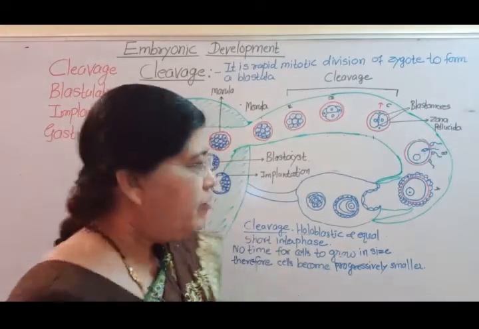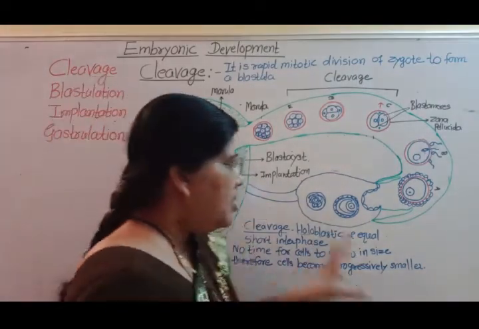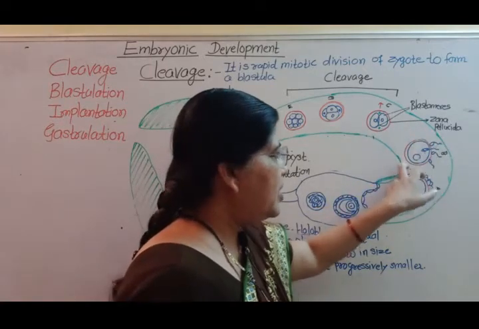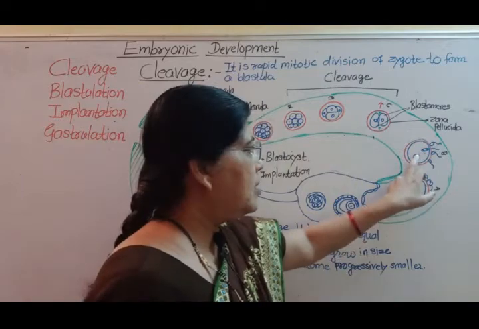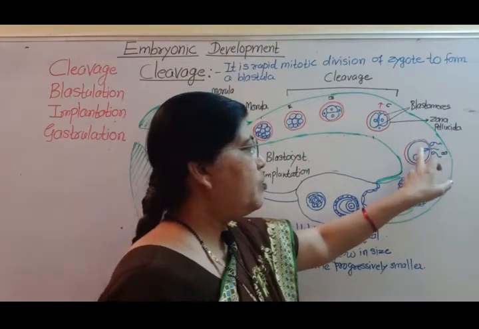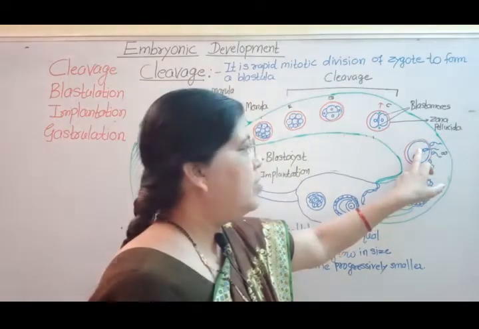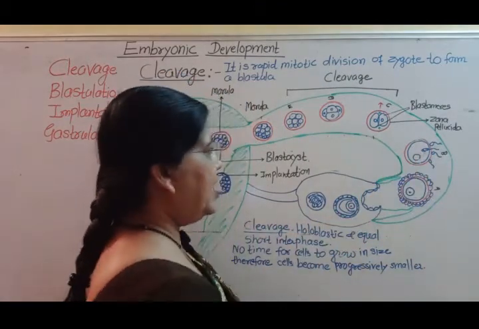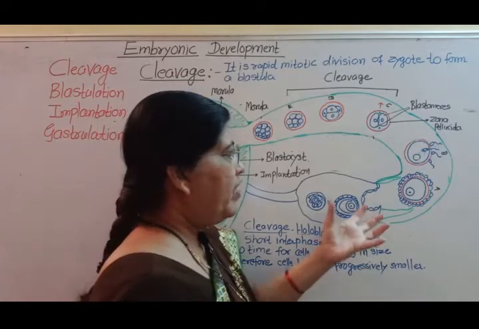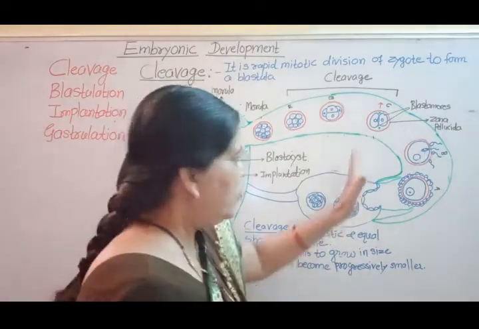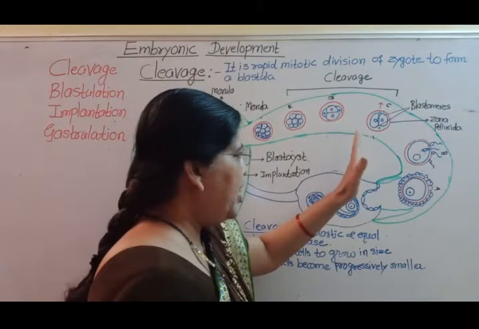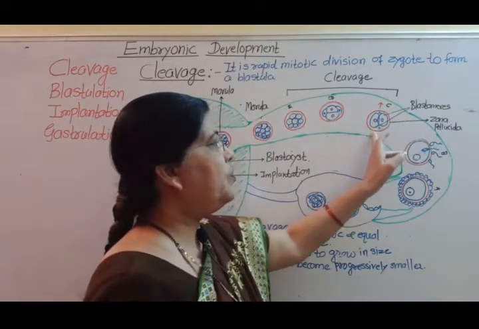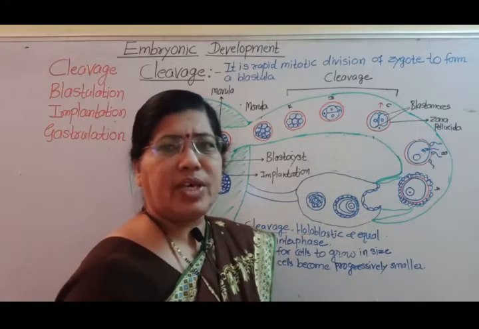So first cleavage. This is the fertilization process. This is the female pronucleus. Sperm enters inside the egg to fertilize this egg, and after fertilization, the egg will convert into zygote. So during first cleavage, zygote divides into two unequal blastomeres.